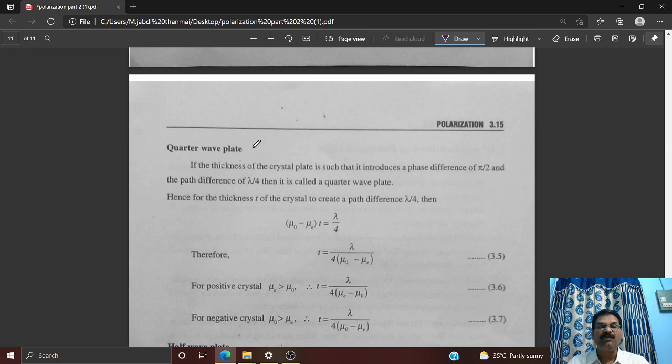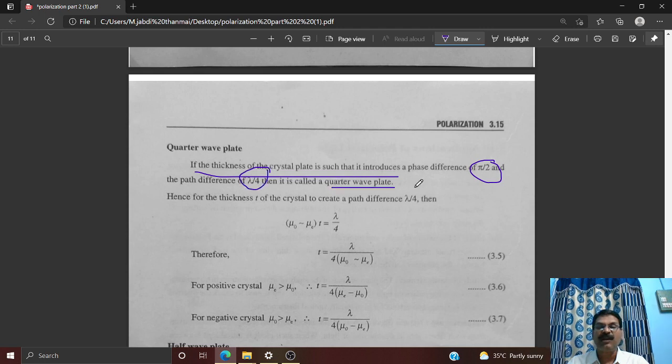So the quarter wave plate, when we explain it: if the thickness of the calcite crystal plate is introducing a phase difference of π/2, or a path difference of λ/4, then what do we call it? Quarter wave plate. Is it clear? So how do we define this quarter wave plate? If the thickness of the calcite crystal plate is such that it introduces a phase difference of π/2 radians or a path difference of plus or minus λ/4, then it is called a quarter wave plate.